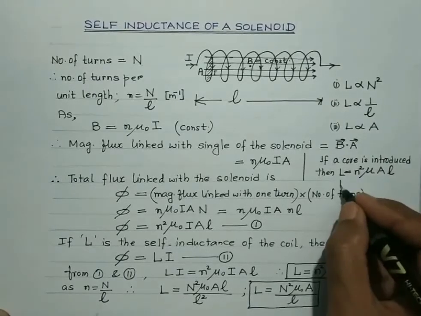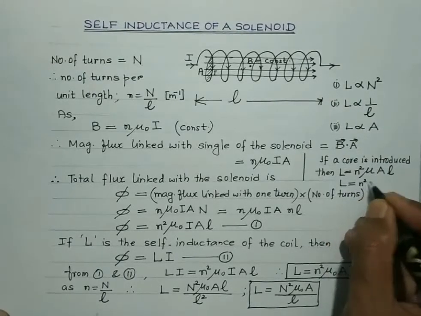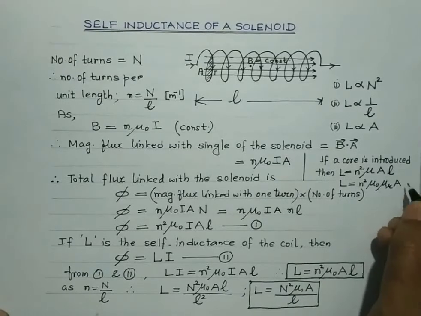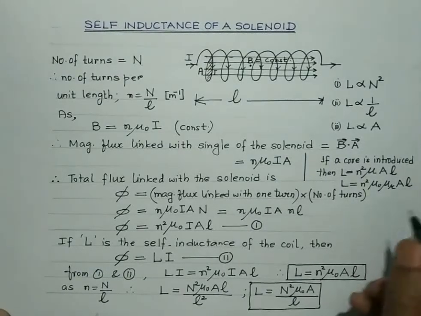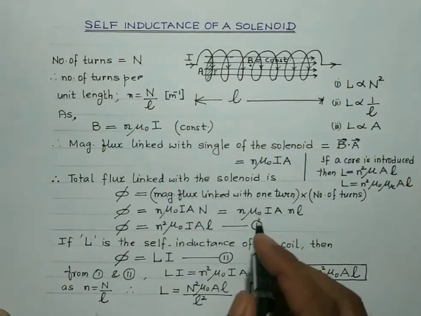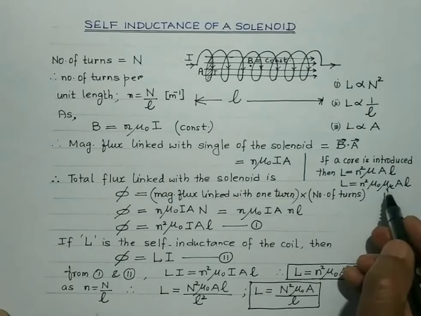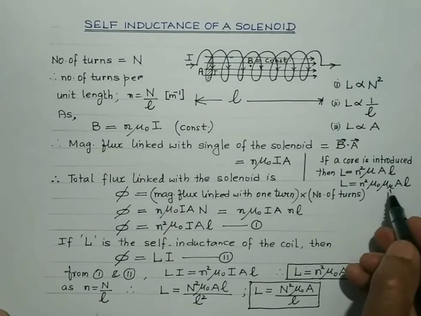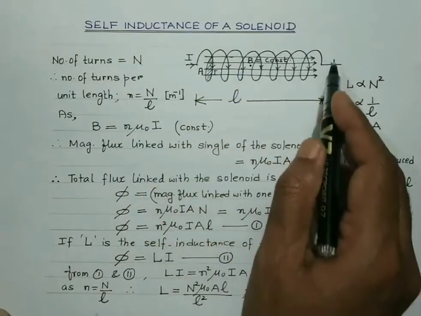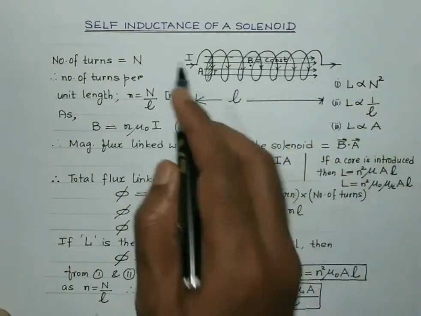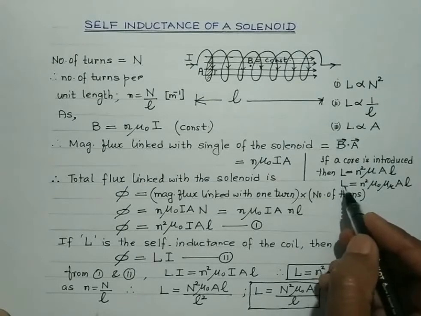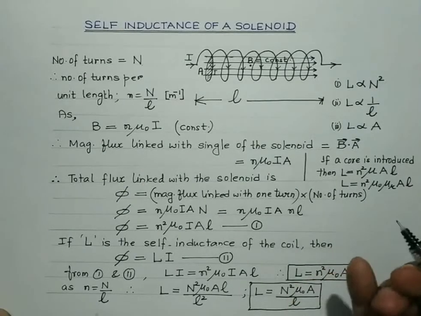And mu is mu naught into mu R. Here mu R is the relative permeability of the material of the core, if any. For ferromagnetic substances, mu R is very, very large as compared to 1. So if you introduce a ferromagnetic material like soft iron as a core, then due to the large value of mu R, the self-inductance of the coil will also get greatly enhanced.